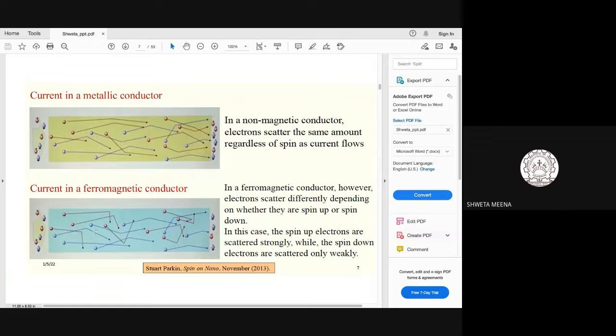Now just come to the below diagram here, this one. So here I am taking a ferromagnetic material. In this case, we take a material which has magnetism, such as steel, iron. Here also, initially, the electrons which are generated from the battery source have an equal number of electrons in up direction and in down direction of spin. So I'll talk in terms of spin only. The number of electrons with spin up will be equal to the number with spin down.